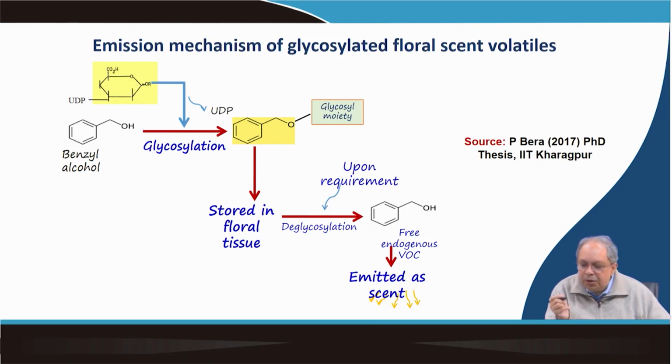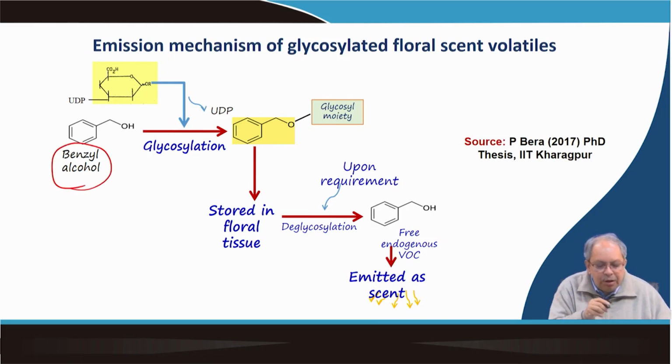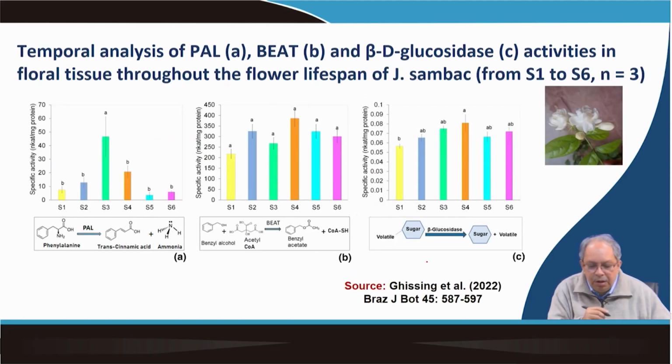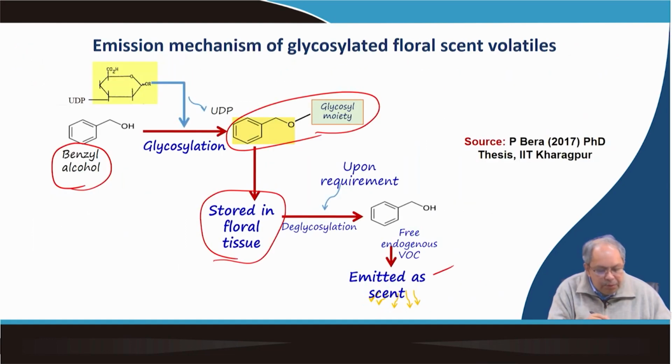As I said, benzyl alcohol undergoes glycosylation. A glucose moiety is added and then it is stored in the floral tissue, particularly in the vacuole, and then upon requirement deglycosylation occurs by enzymatic reaction, leading to the emission of free endogenous volatiles. And at these 6 stages, that means the stages are here, S5 and S6.